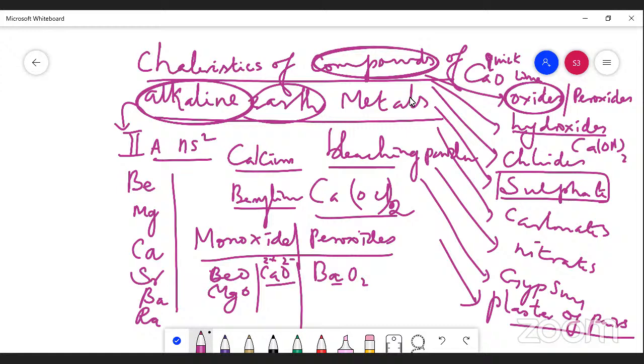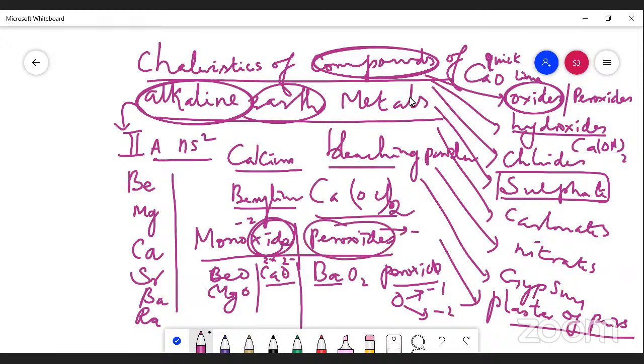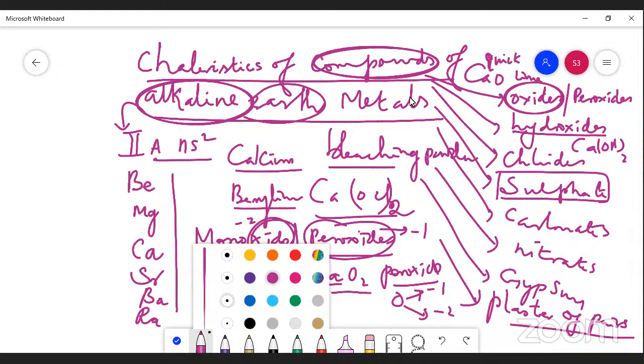But here we can't see the neutrality in the case of barium peroxide in the same way. In oxides, oxygen has a -2 oxidation state. In peroxides, oxygen has a -1 oxidation state. Now the charges are balanced. So now you are very clear about this. Next we are going to study the next concept.